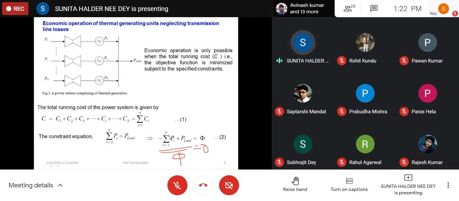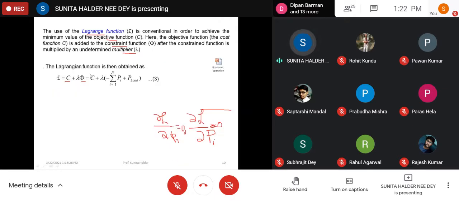The variable should be in negative form. That I shall discuss later, why. Then the summation of Pi plus P load should be equal to phi. So in that way we may form the Lagrangian function. Now we may put the value of phi here for our case. But L equal to objective function plus Lagrangian multiplier into the constraint equation is applicable to any optimization problem. It may be to minimize loss in a power electronic circuit, or to minimize loss in a power transmission system. Here we are using it to minimize the cost of a thermal power plant.